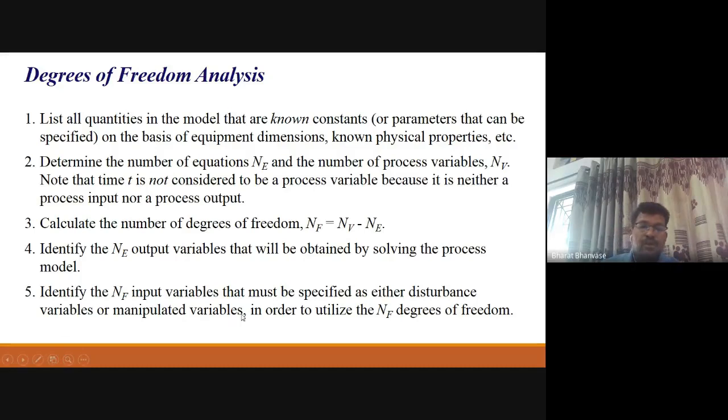No doubt this type of analysis is very important. If the degrees of freedom is equal to 0, you can solve that particular system. And if there are fewer equations, that is an under-defined system. If you have more equations, it is an over-defined system, right? As I have given the example of an ideal binary distillation column, there also we have seen the degrees of freedom is 4.